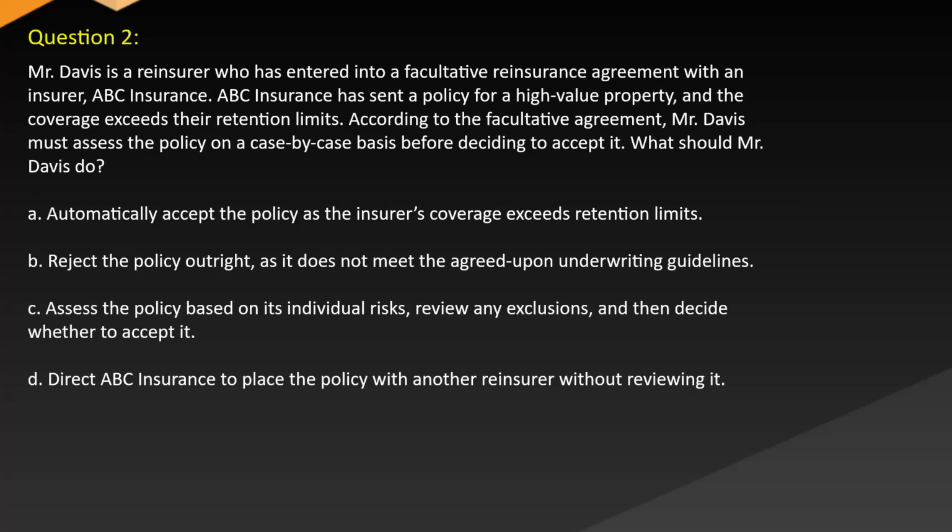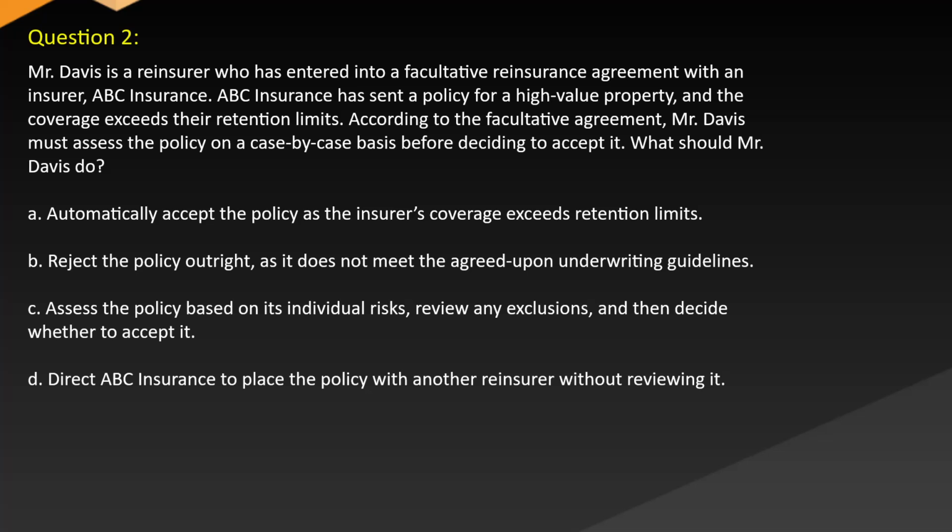Question 2. Mr. Davis is a reinsurer who has entered into a facultative reinsurance agreement with an insurer, ABC Insurance. ABC Insurance has sent a policy for a high-value property, and the coverage exceeds their retention limits. According to the facultative agreement, Mr. Davis must assess the policy on a case-by-case basis before deciding to accept it. What should Mr. Davis do?